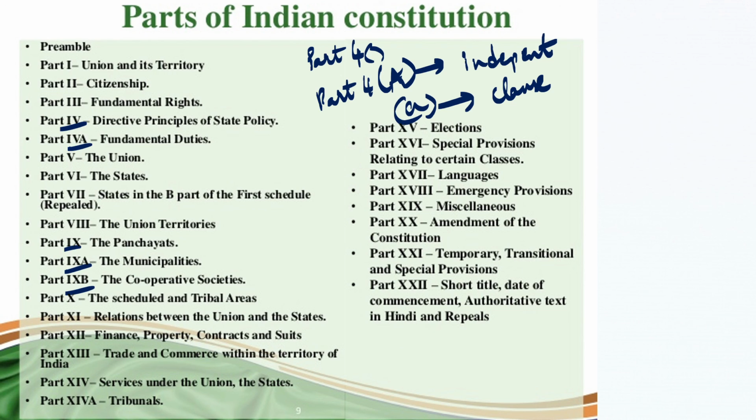So in order to avoid this, they were simply inserted under various parts. But these two are different. Part 4 is different and part 4a is different. Those two have nothing in common. In the same way, part 9 is different, part 9a is independent, and part 9b is also independent.